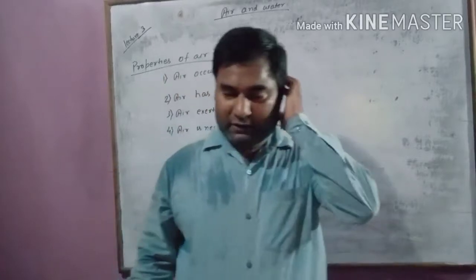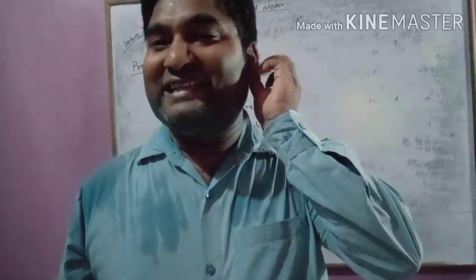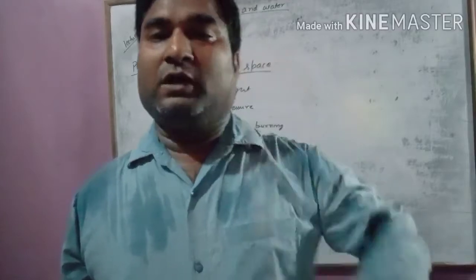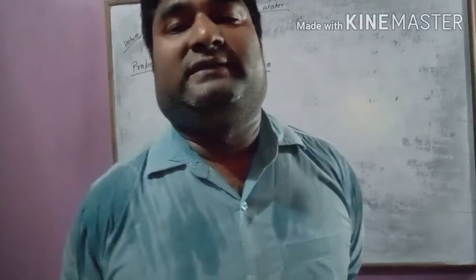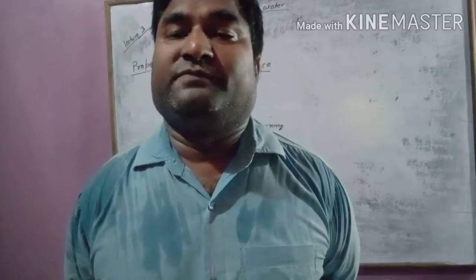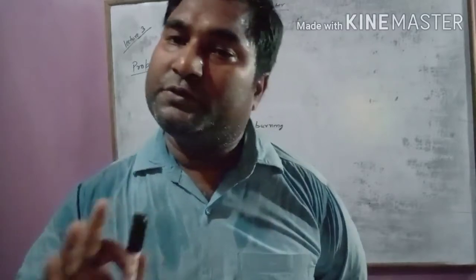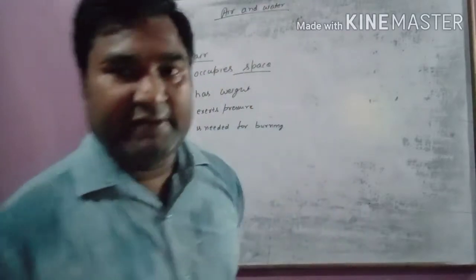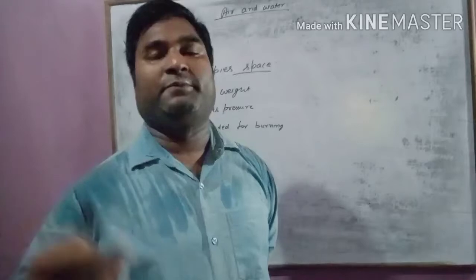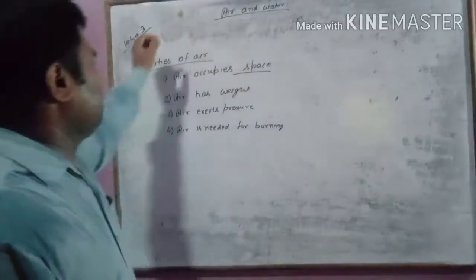Okay, the next point that we have to see is properties of air. To understand this, there are certain activities. I will explain the activity, but how to write it, it is there in the book. You can write from there. If anyone has any problem, I will help you, no problem about that.